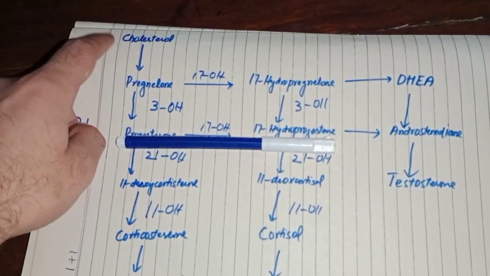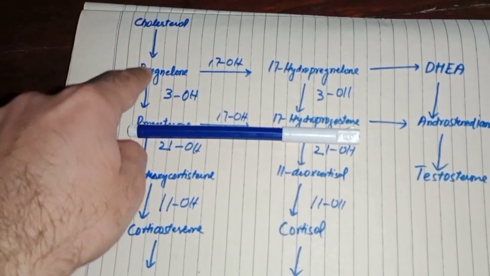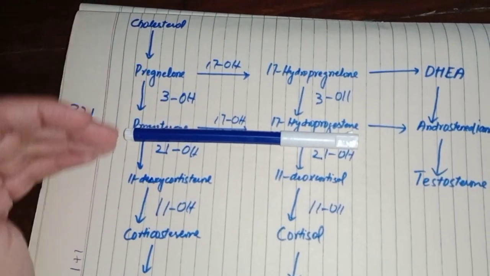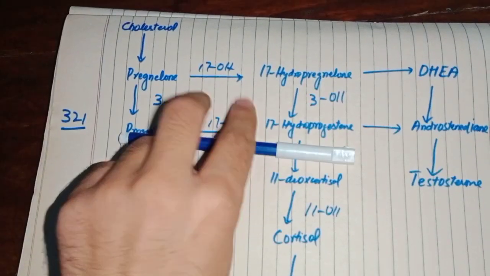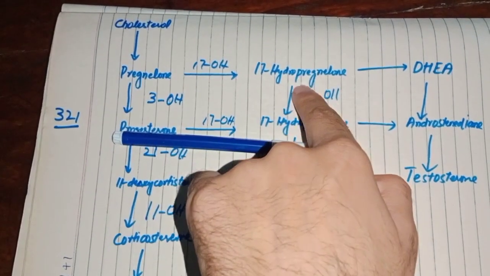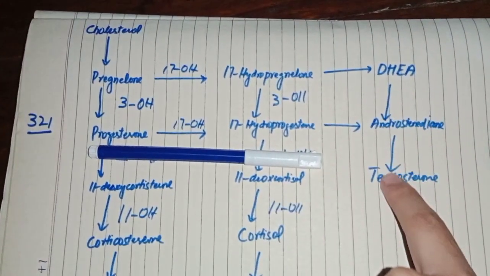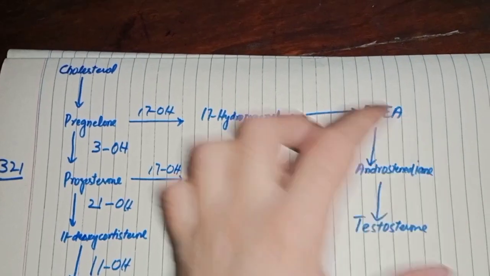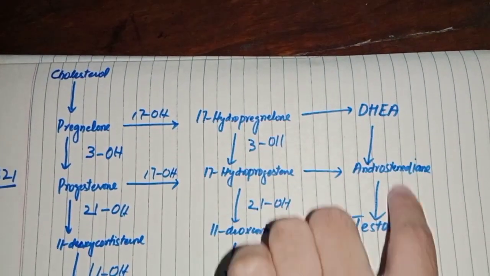When your ACTH level increases, it will start acting on the cholesterol. So again, the cholesterol will be converted to pregnenolone, as the progesterone cannot be further converted into both of these substances due to the 21 hydroxylase deficiency. So what will happen? It will start taking this pathway. It will start converting to 17 hydroxypregnenolone and 17 hydroxyprogesterone, and both of these will start converting to this side of the hormones, and there will be increased synthesis of androgens.